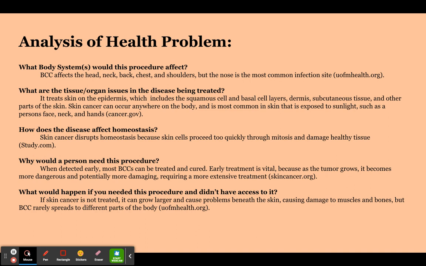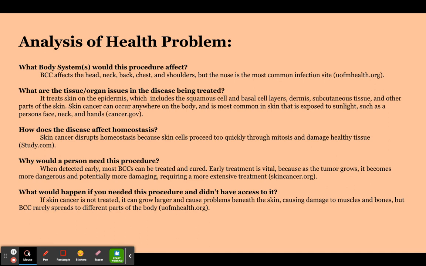What are the tissue organ issues in the disease being treated? It treats skin on the epidermis, which includes the squamous cell and basal cell layers, dermis, subcutaneous tissue, and other parts of the skin. Skin cancer can occur anywhere on the body and is most common in skin that is exposed to sunlight, such as a person's face, neck, and hands. This comes from cancer.gov.